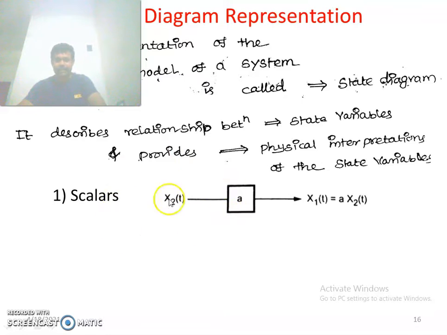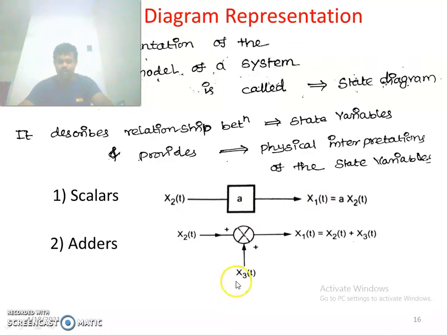The scalars can be represented like this. This x of t is the input and x1 of t is the output. So x1 of t is equal to a into x2 of t. Adders: this x1 of t, x2 of t and x3 of t. x1 of t is equal to x2 of t plus